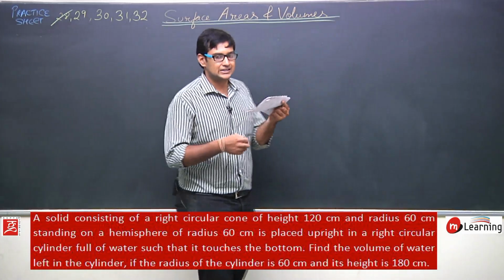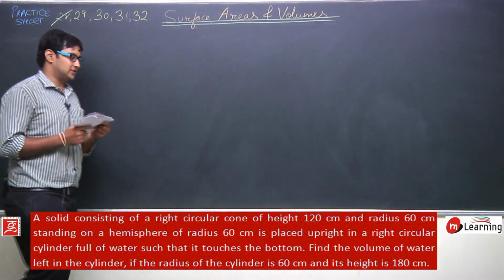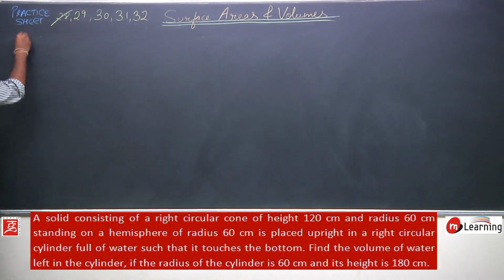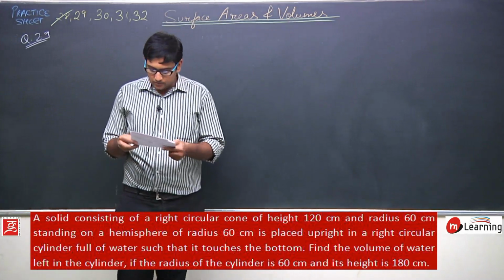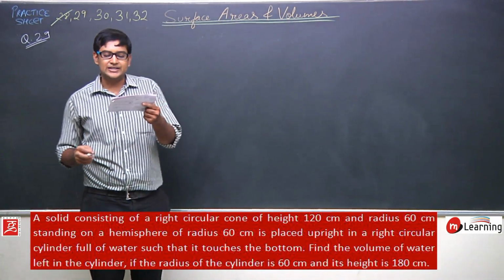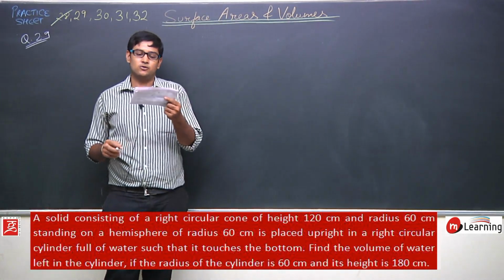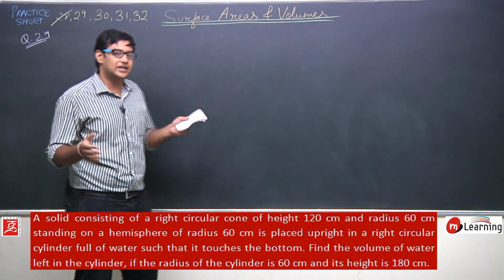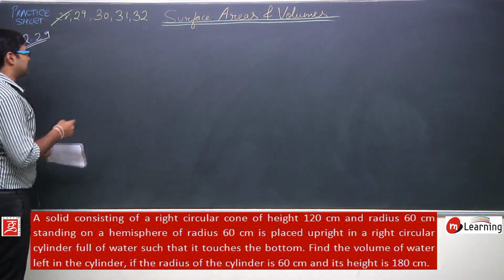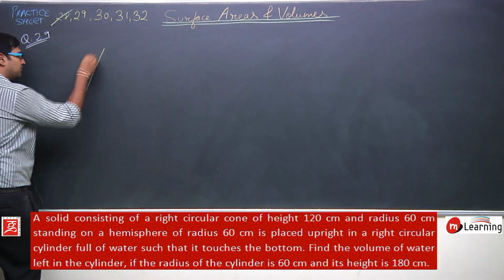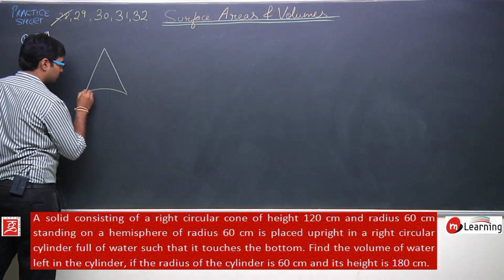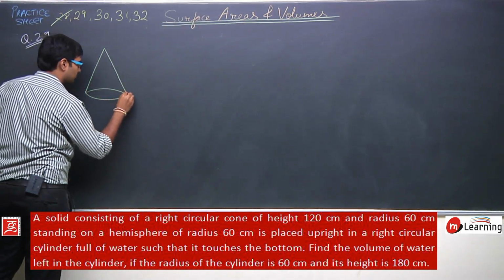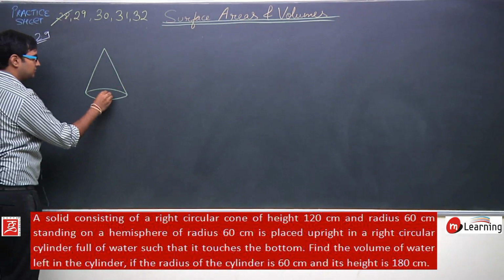Okay, so let us try to visualize this question. First, the very important thing in this chapter is to draw the perfect diagram. It says a solid consisting of a right circular cone of height. So definitely there is a conical shaped solid. So first I will draw a conical shaped solid like this.